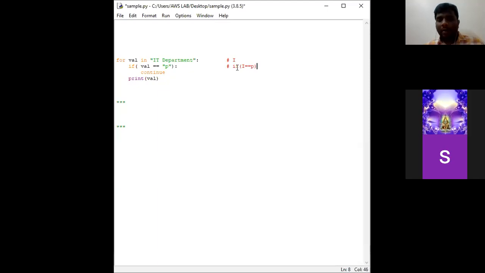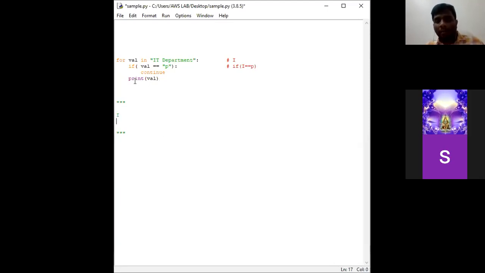The if condition is not satisfied, so it does not enter into the body of if. Simply it prints the value. So the value which is going to print is I.